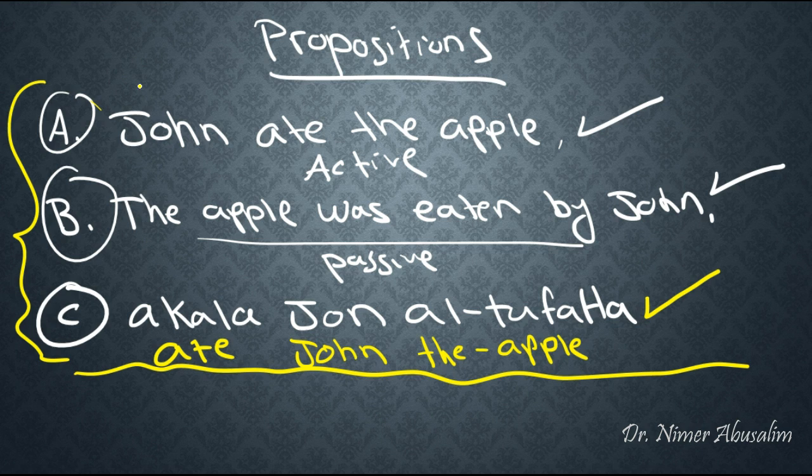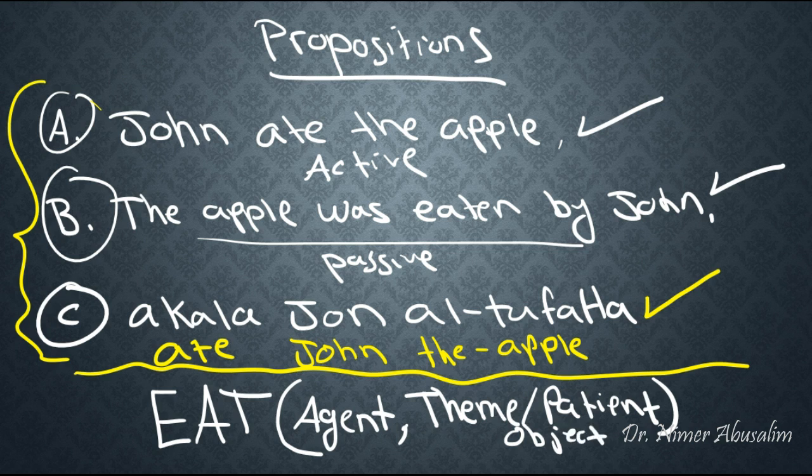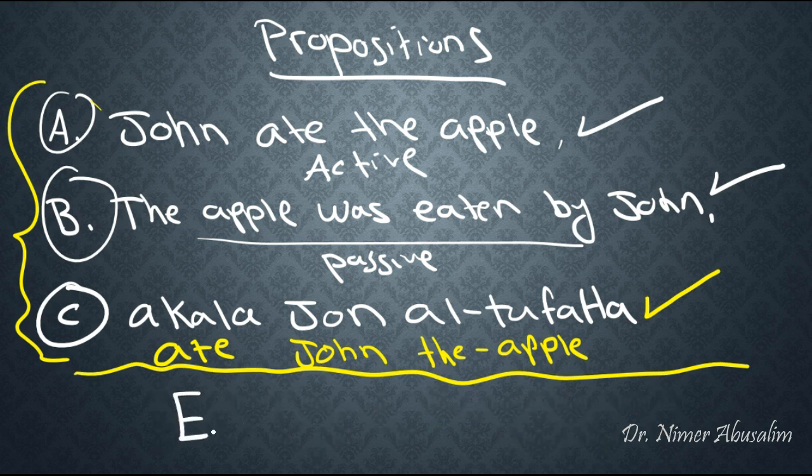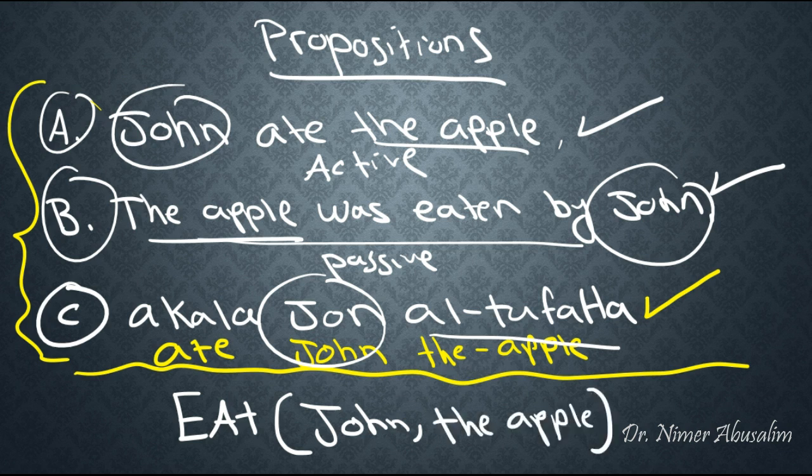Now we can translate what they say into a proposition. The proposition will take the form of the action, and then we want to ask about the agent of the action, and then we want to ask about the theme or patient of that action, okay, or the object affected by the action. So that would end up looking like this. EAT, agent is John, as we see here, and then the thing affected by it is the apple, and here at-tufaha, which also means the apple. So that is basically the proposition or the essential core meaning behind all these 3 sentences.